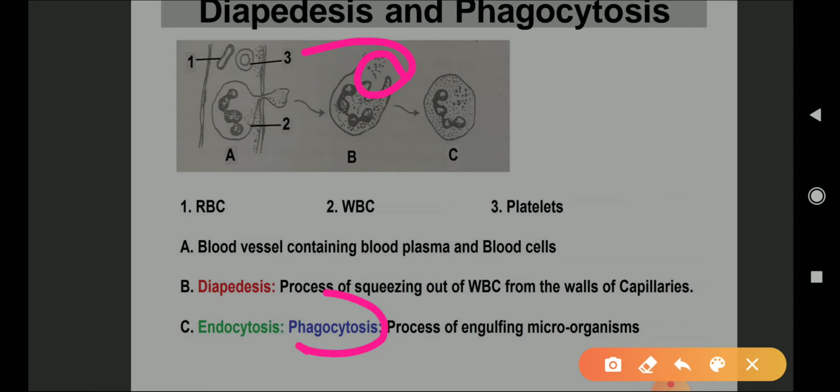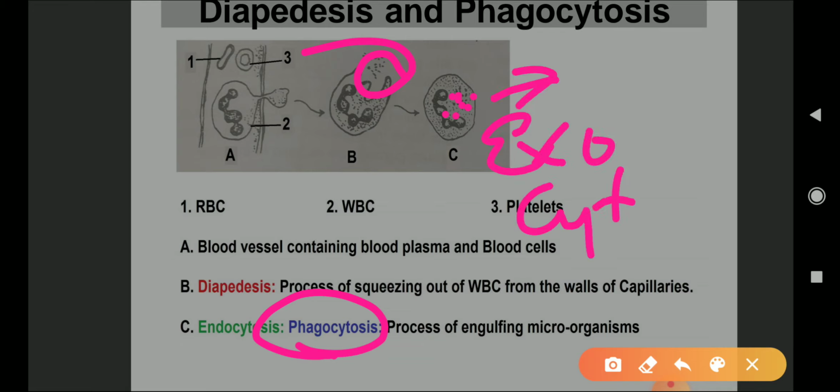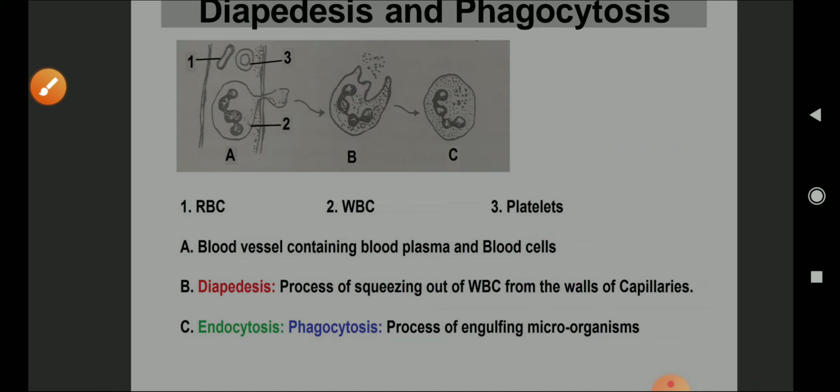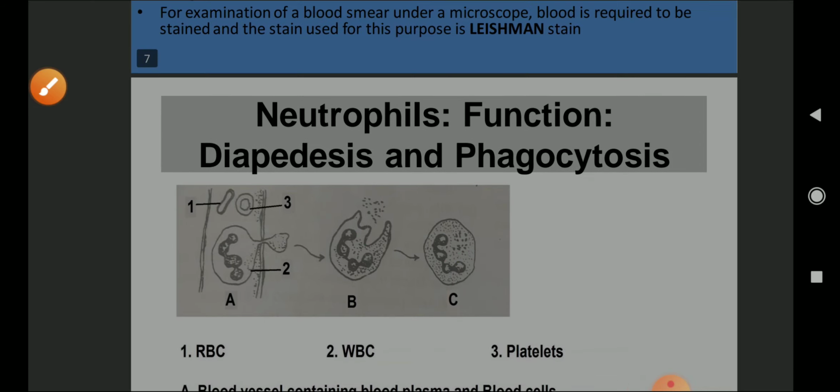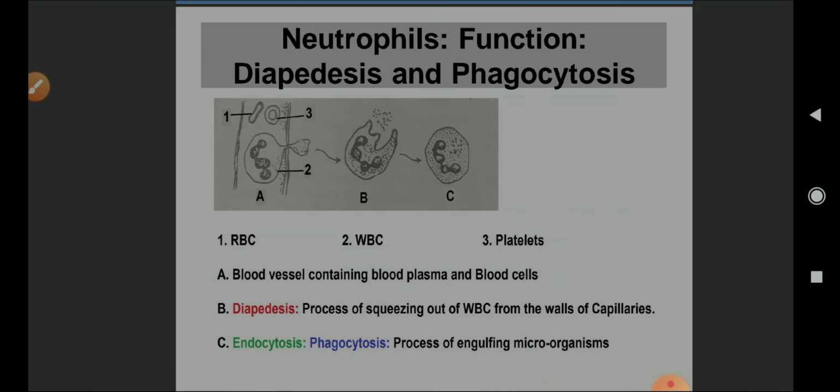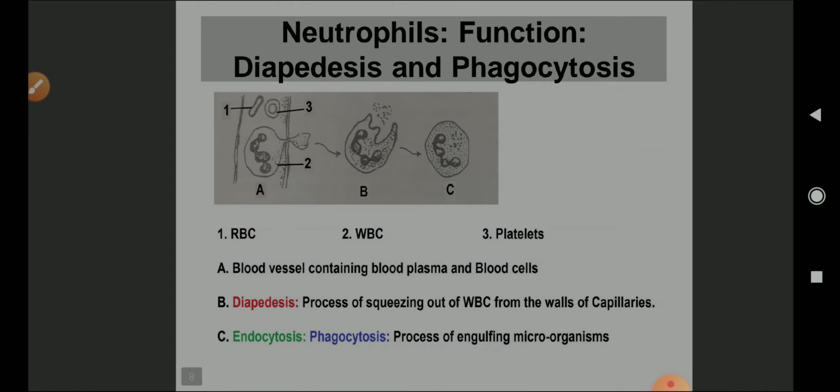This process of engulfing is known as phagocytosis, and you can see here that microorganisms have become part of the WBC. So it is digesting it. Once it has digested, it is thrown out, which is known as exocytosis. So exocytosis means throwing out of dead microorganisms, or dead or neutralized substances, by the WBC. So this is the thing that you require to know throughout the chapter, that is diapedesis and phagocytosis. It is important from the examination point of view.